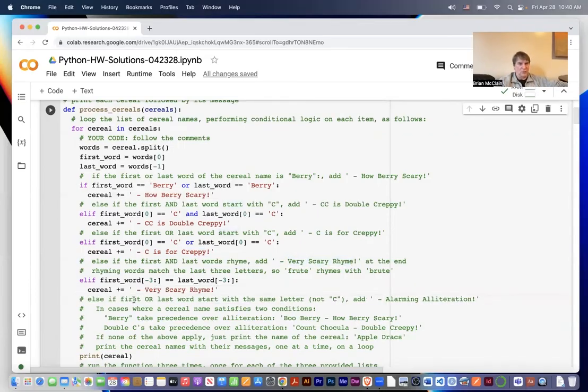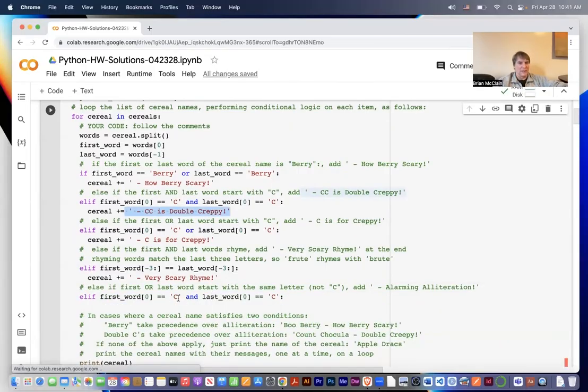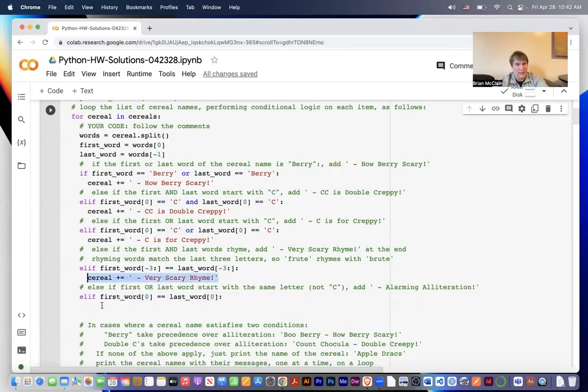Else, if the first or last word start with the same letter, which is not C, add alarming alliteration. So now if we ask if first word's first letter equals last word's first letter, we know that if that's true, that they're not C, because that would have already been handled. And in that case, we're going to add alarming alliteration. So in this way, we are giving precedence to words that start with C, being C is for double creepy, versus alliteration. And likewise, words including berry are taking precedence over alliteration because blueberry would have gotten done way up here and never would have made it to the alliteration check. I hope that makes sense.